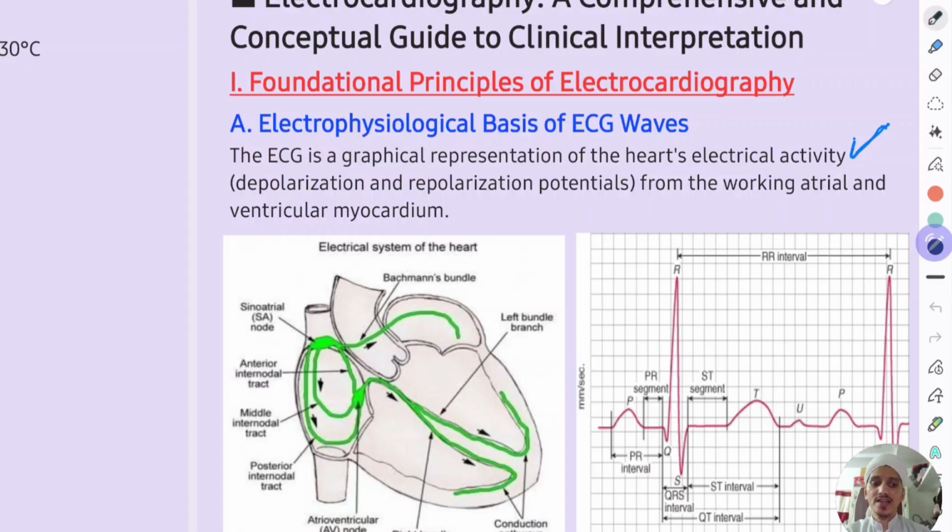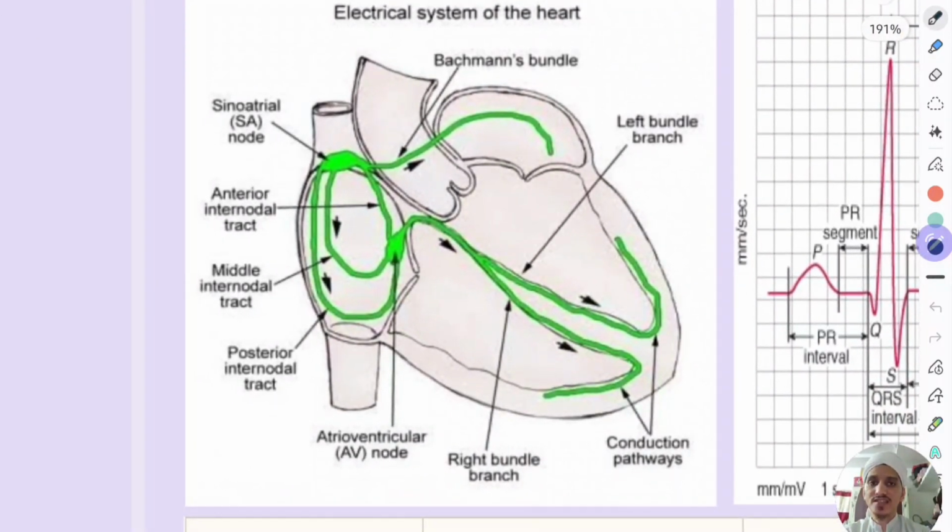Okay, that means the electrical activity of the heart which is going on there is recorded in a graphical form by some instrument, that is nothing but electrocardiography. From that we will have information about the chambers of the heart, the electrical activity of the heart, much information. Okay, not all, but important information like infarctions and all. So first of all, we will know the electrical system of the heart.